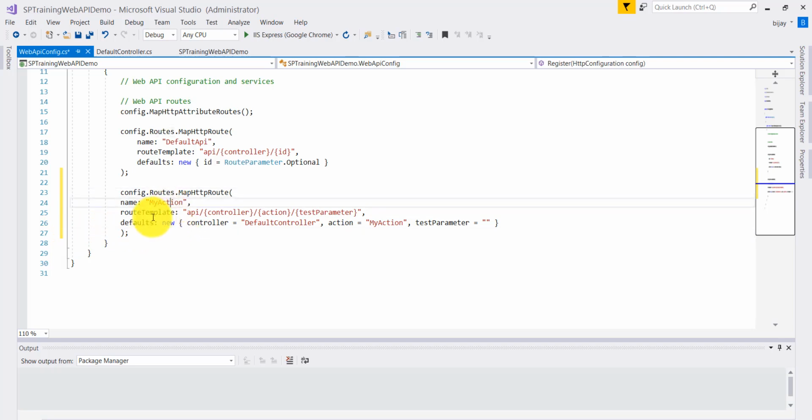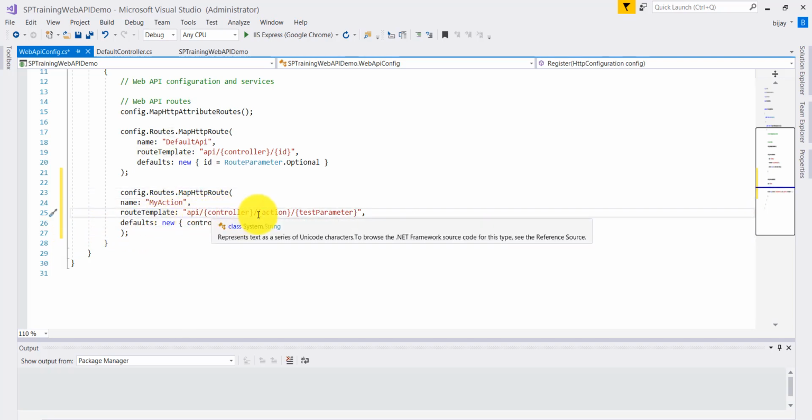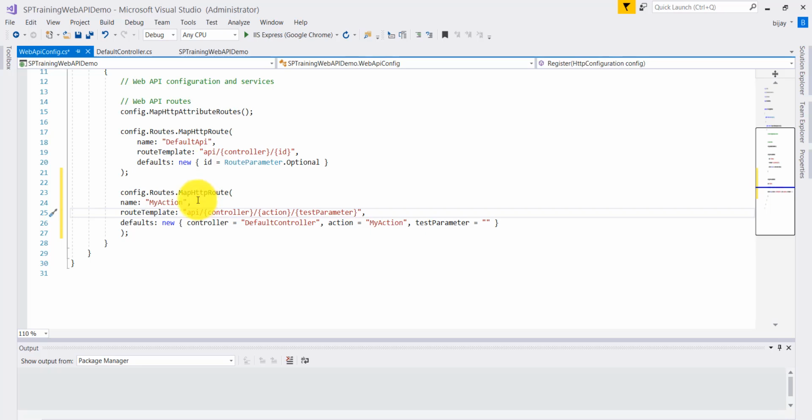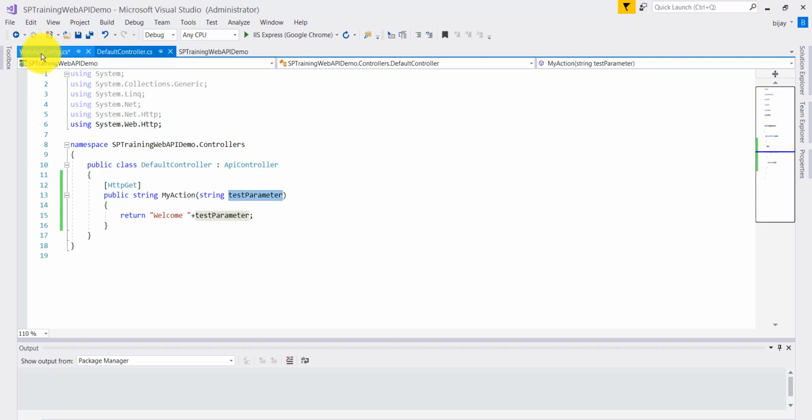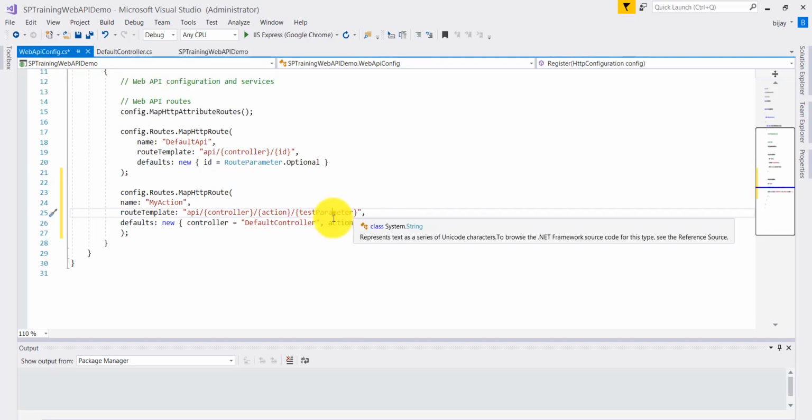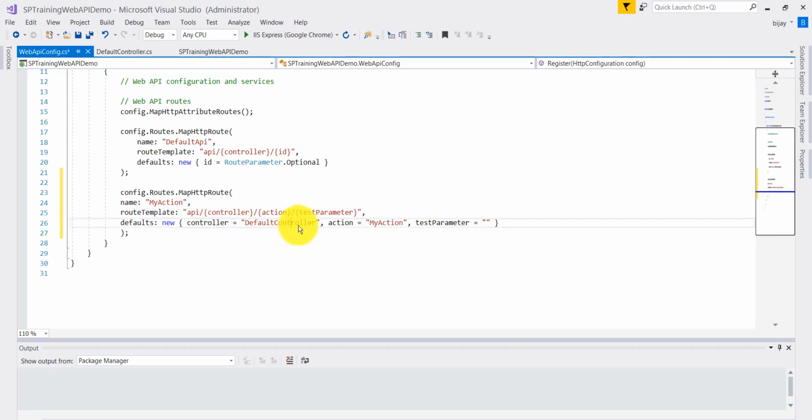In the route template, we are defining api, then the controller name, in this case our controller name is Default, then slash the action name, so our action is MyAction, and then the text parameter, because we require a parameter, so we can assign that. And these are the default values that we can pass. For the controller it is Default, for the action, the action name, and for the text parameter, nothing. By default the value will be empty.